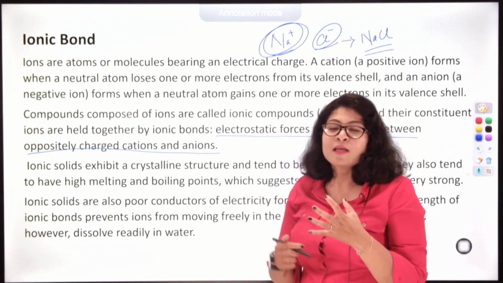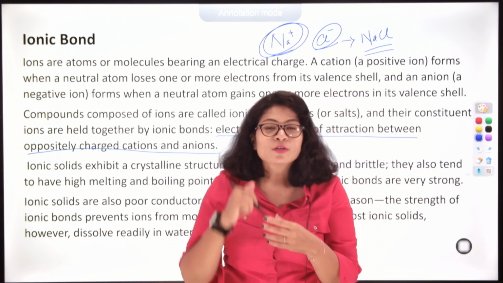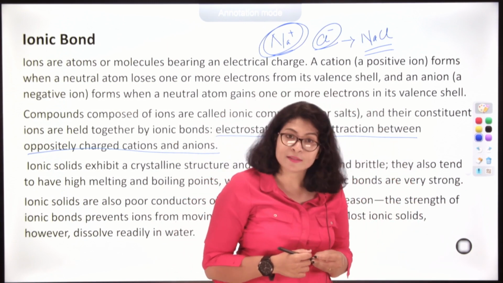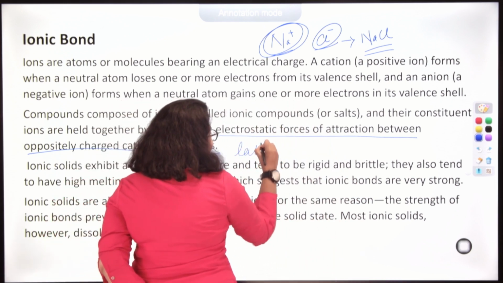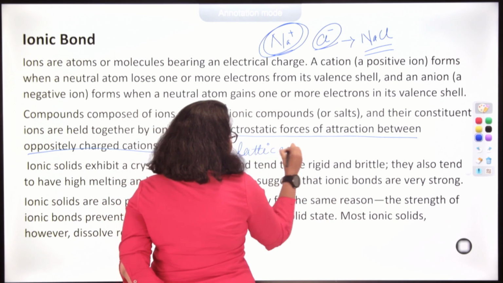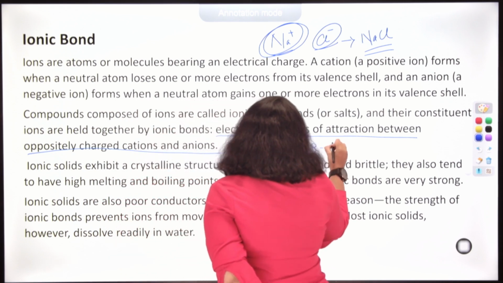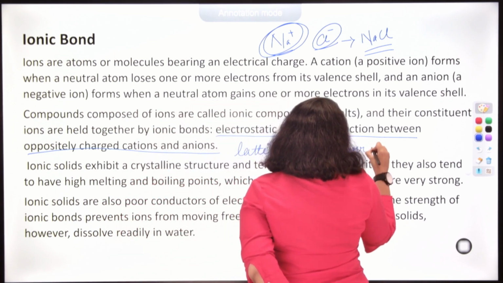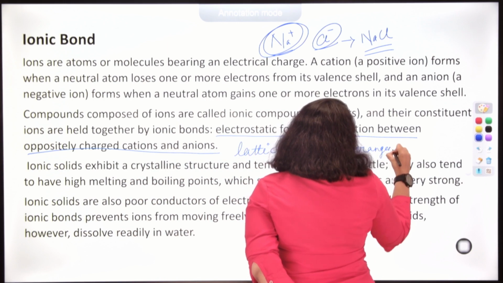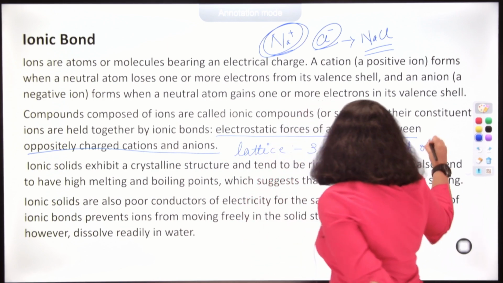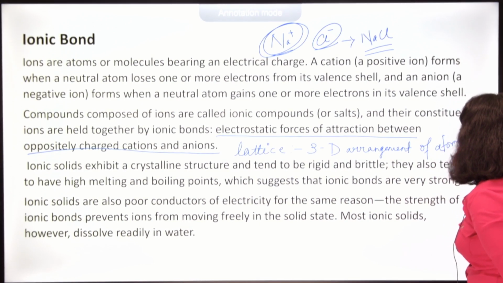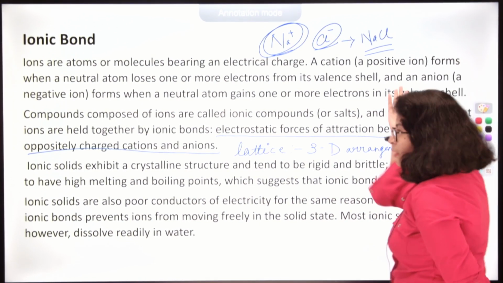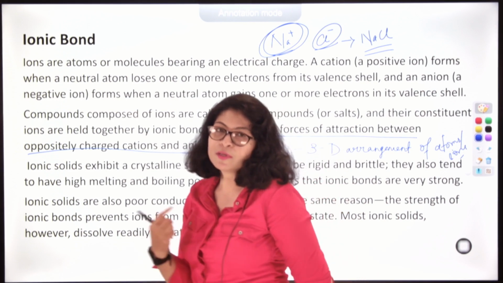Actually, they exist in a three-dimensional structure called the crystal lattice. What is a lattice? Lattice means a three-dimensional arrangement of atoms or ions. Here we have ions, so it is a three-dimensional arrangement of ions.